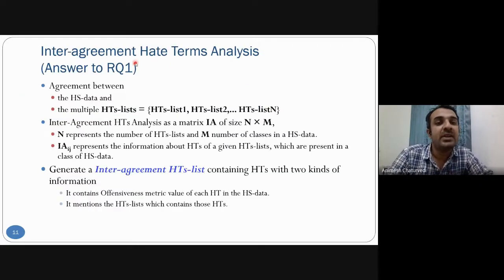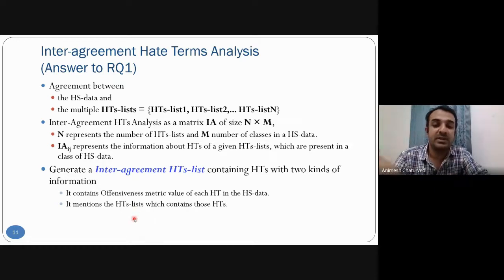Then the inter-agreement hate term analysis we have done using one hate speech data and multiple hate term lists. So this inter-agreement analysis could be like a matrix, IA, and this inter-agreement hate term list could have the offensiveness matrix, and which hate term is belonging to which hate term list.